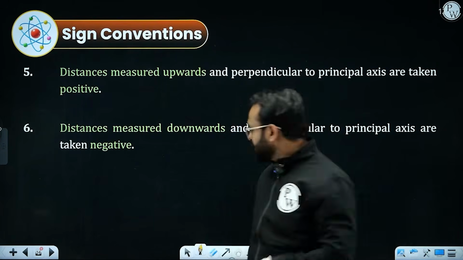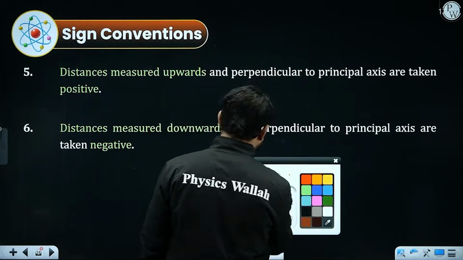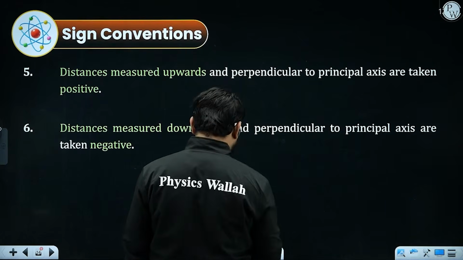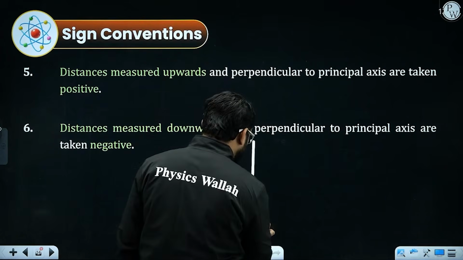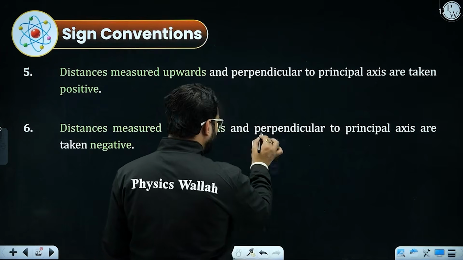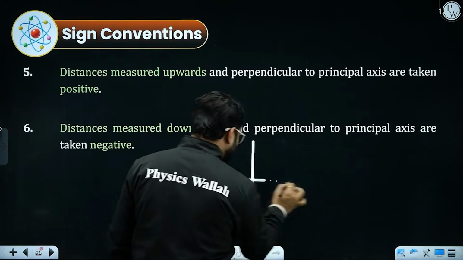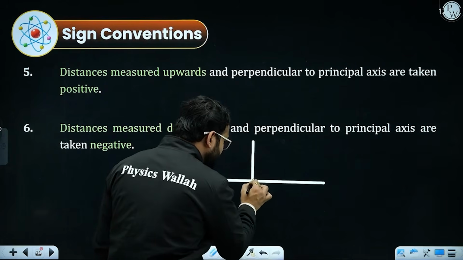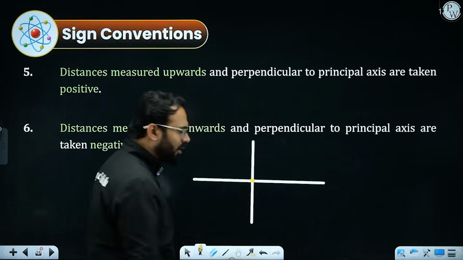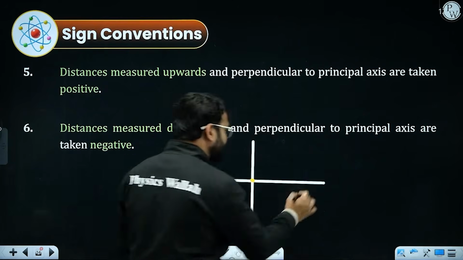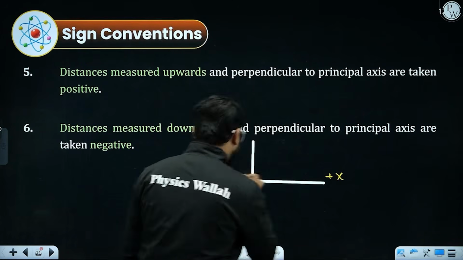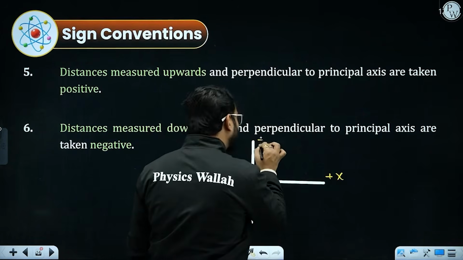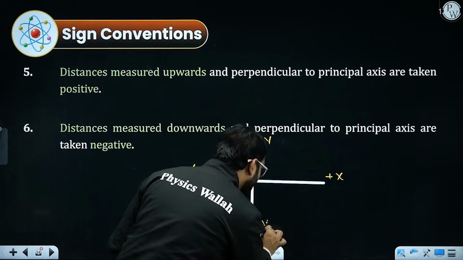Another method to understand this concept is the Cartesian coordinate system. That will make it much easier to understand what exactly we need to do. I am drawing the Cartesian coordinate system, with positive x, negative x, positive y and negative y.